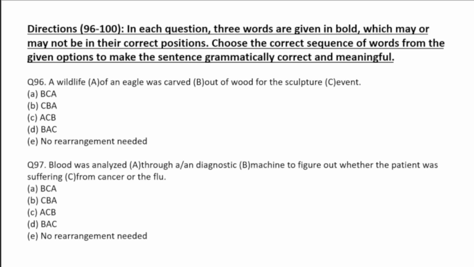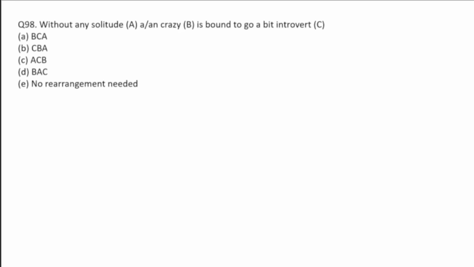97. Blood was analyzed through a diagnostic machine to figure out whether the patient was suffering from cancer or the flu. I think no rearrangement is needed here, because when I have read the sentence, I have found it grammatically as well as contextually correct. So the reading also can help you to find the answer directly, whether an exchange is needed or not.